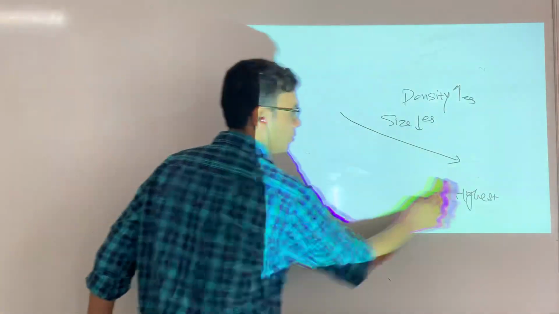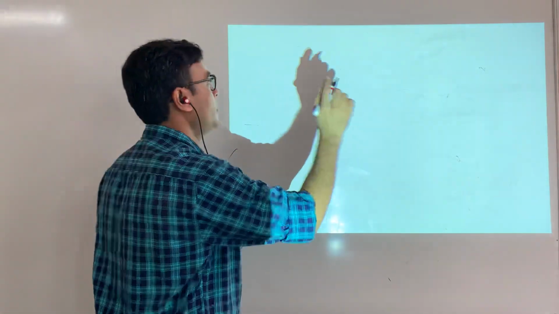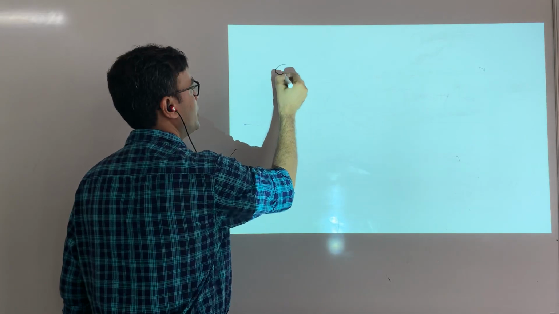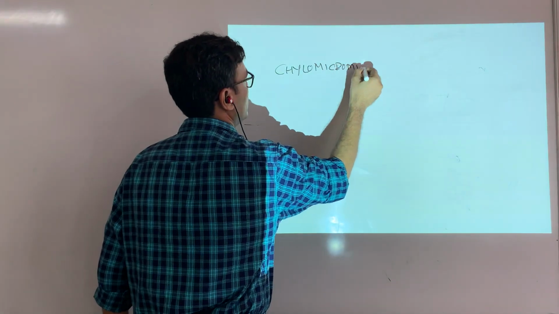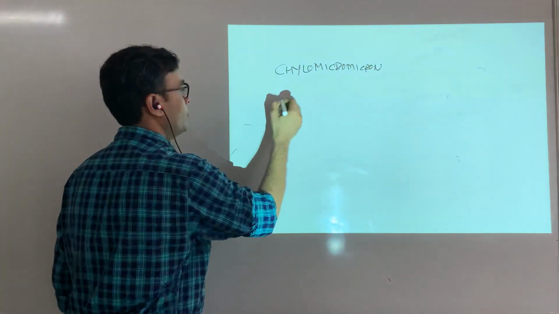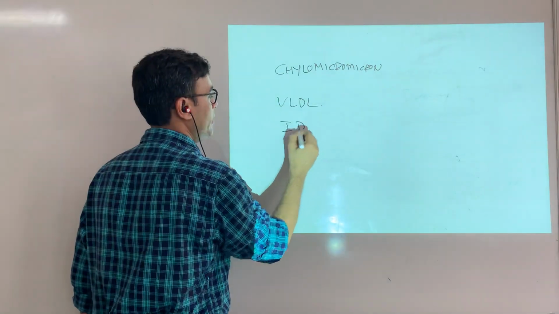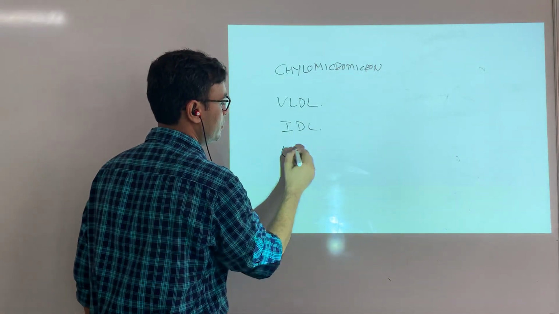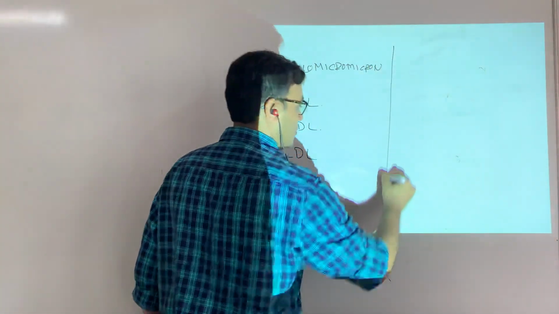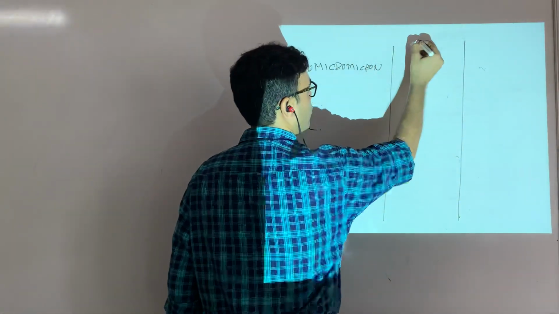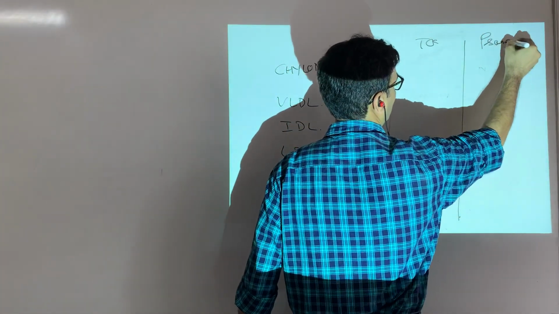Always when we learn about lipoproteins, we maintain the chronology: the lowest density one is chylomicron, then VLDL, then IDL, then LDL, and then HDL. Densities depend on two things: how much triglyceride is there and how much protein is there.